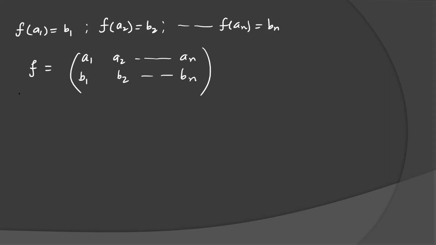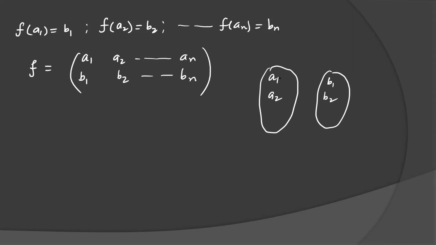Maybe many arrangements are possible here. How many? Think properly. Suppose you have two elements, A1, A2, and B1, B2. A1 has two choices: it can go with B1 or B2.